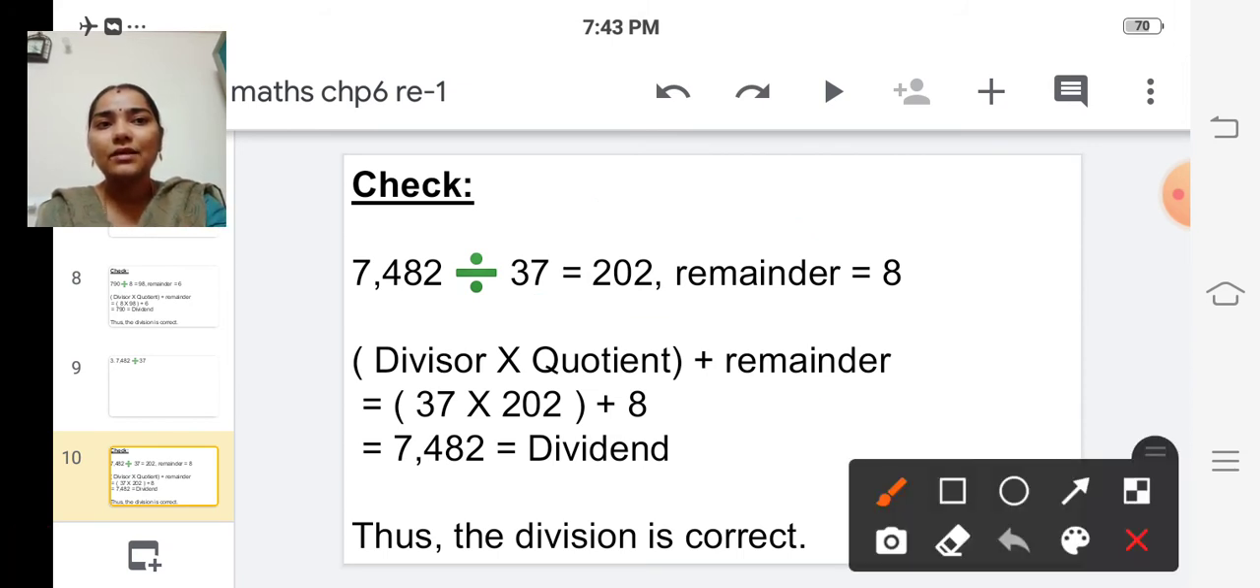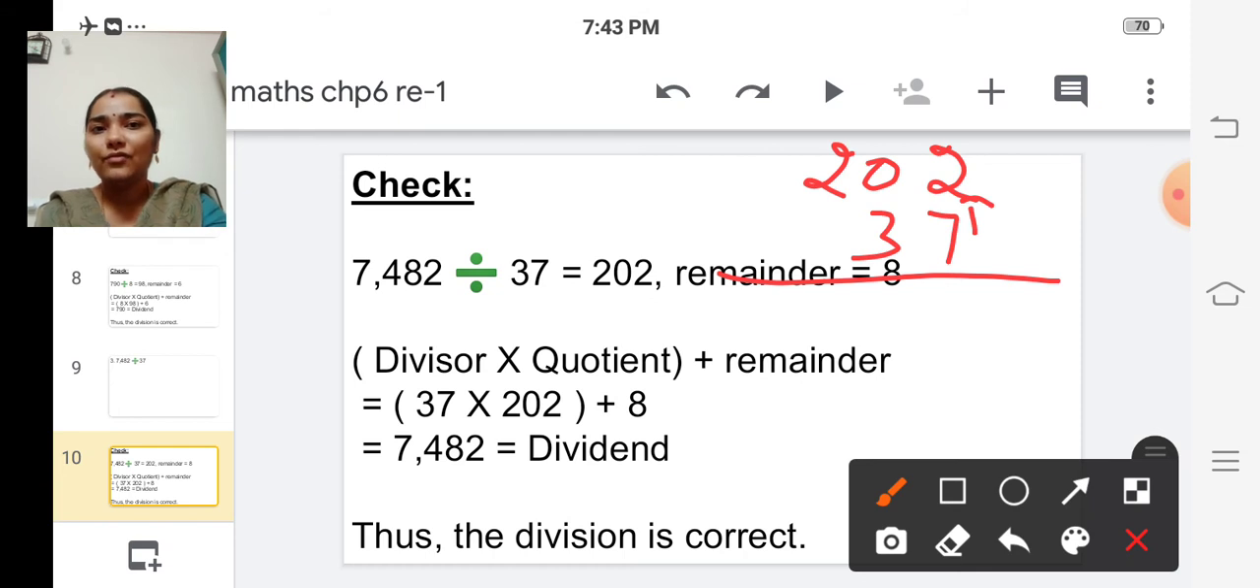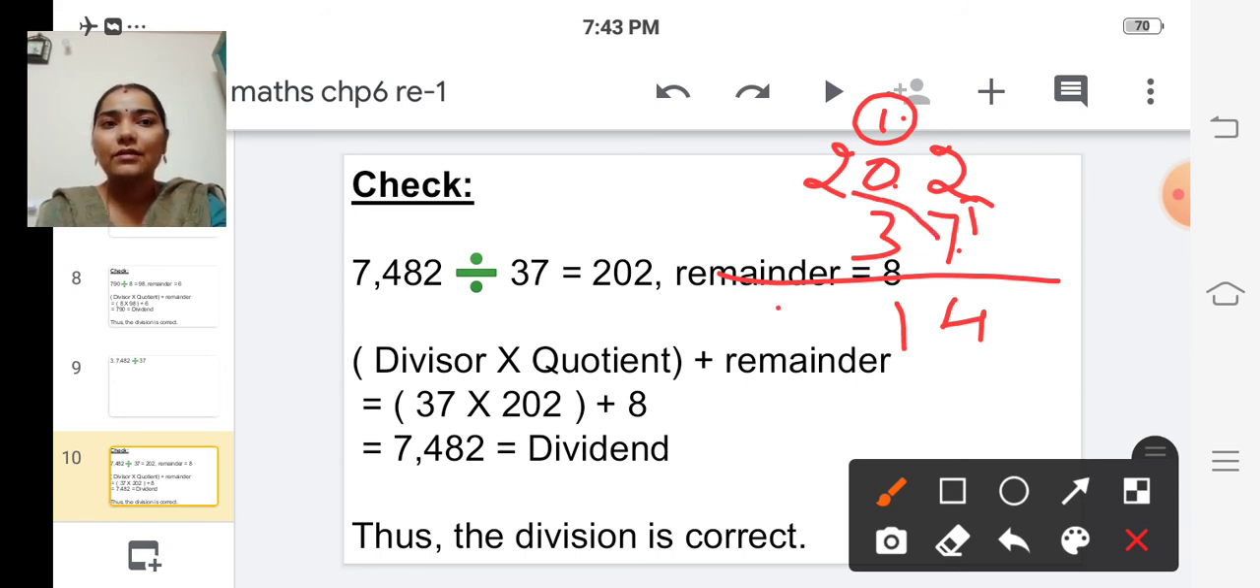So first multiply 202 into 37. Now multiply 7 twos are 14. So write 4 here and carry over 1 to the next place. 7 into 0 is 0 and 0 plus 1 is this carried over number. 0 plus 1 is 1. And now multiply 7 into 2. 7 twos are 14. So write 14 here. And now multiply this tens place. So for that we have to write 0 in the ones place. Okay.